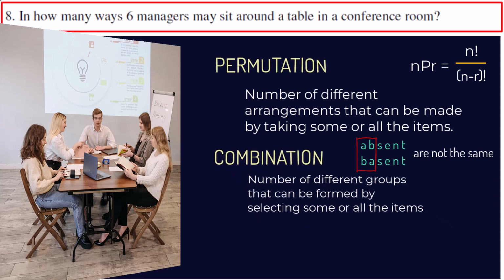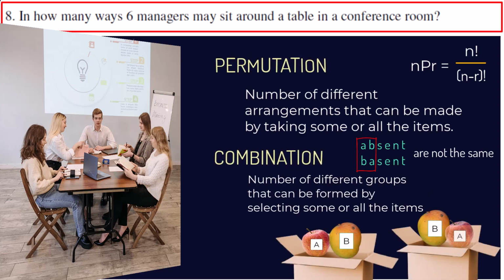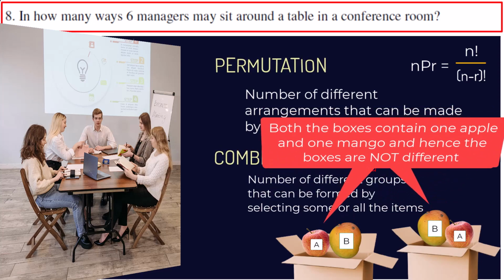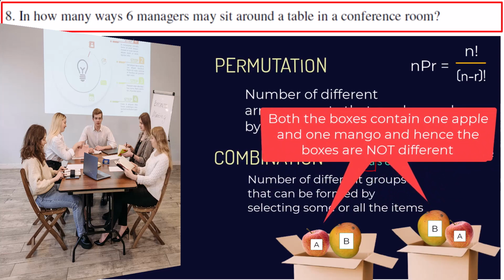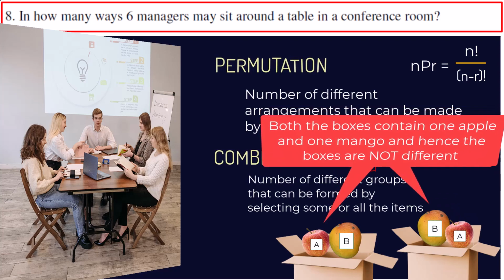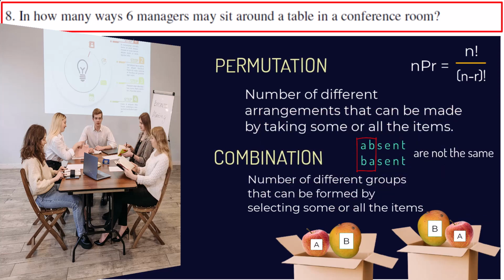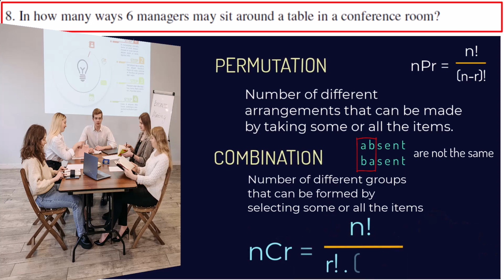Here, telling that A and B belong to a group is exactly same as telling B and A belong to the group. Which person's name is said first has no relevance. So both are counted as 1. So the number of combinations would be less than the number of permutations. Combination of n different items taking r items at a time is denoted by nCr and is equal to n factorial divided by r factorial into n minus r factorial.